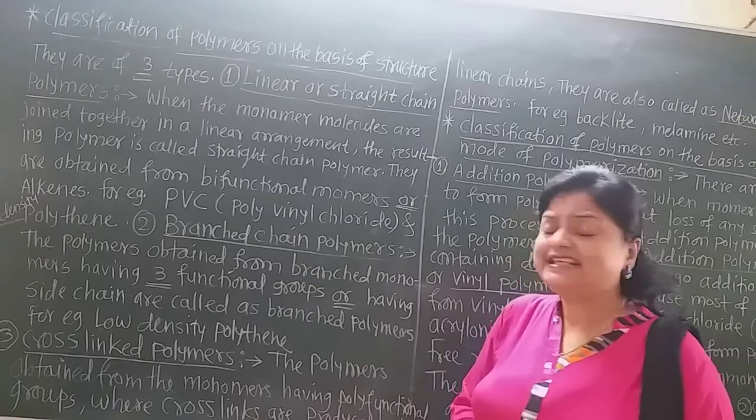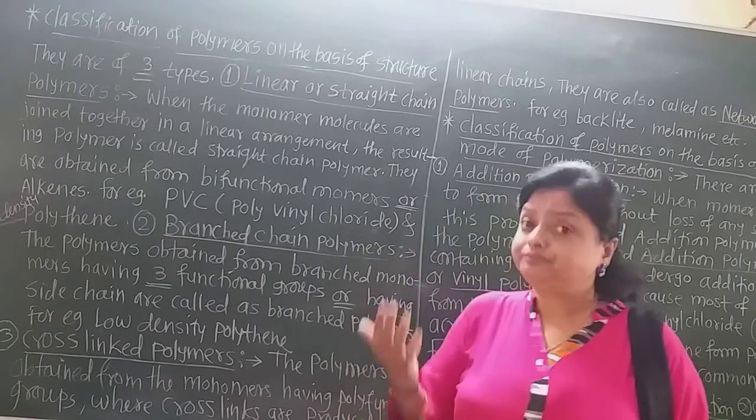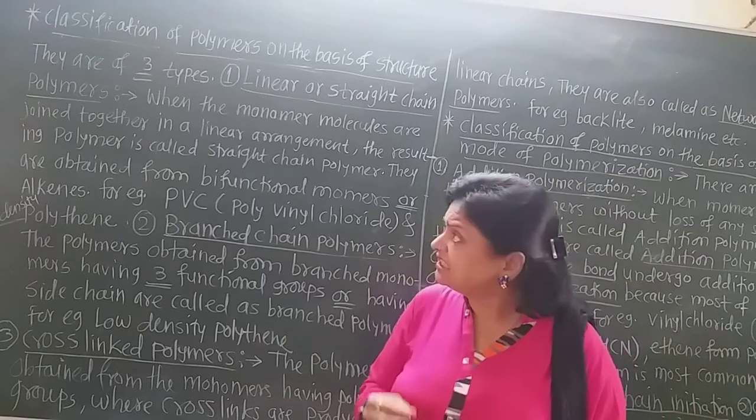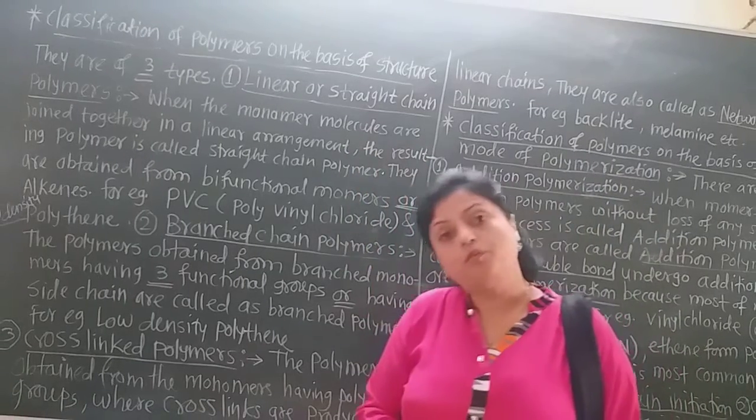Again, high density polythenes are also made from many ethene units. Such polythenes are called linear or straight chain polymers.